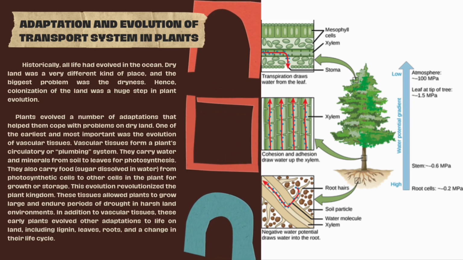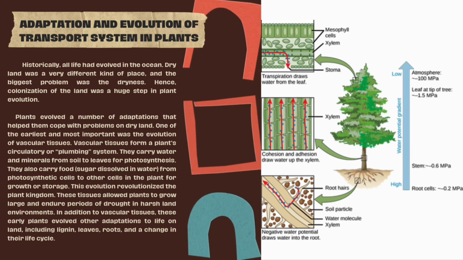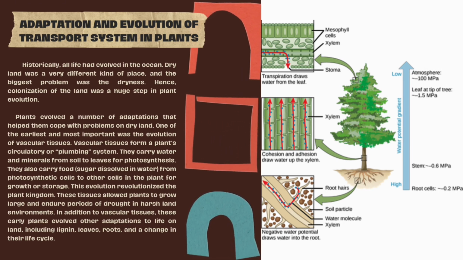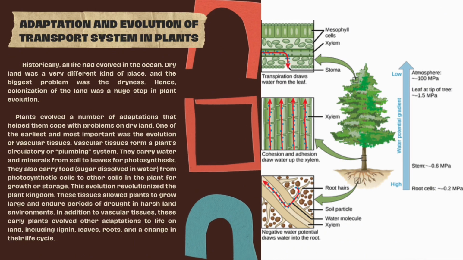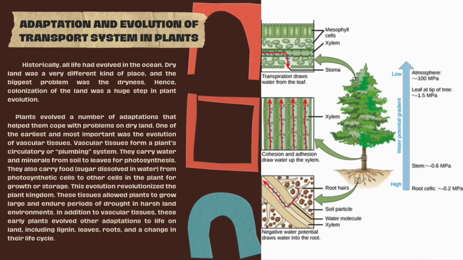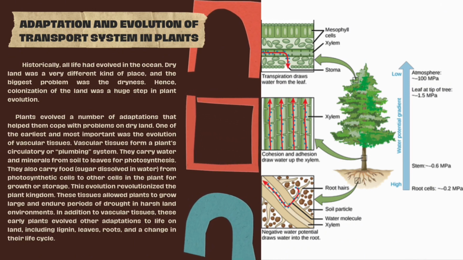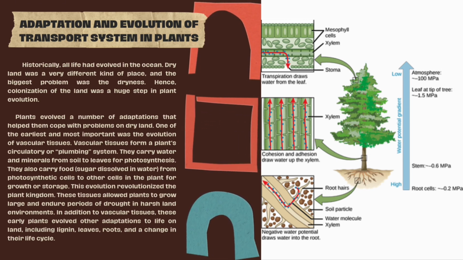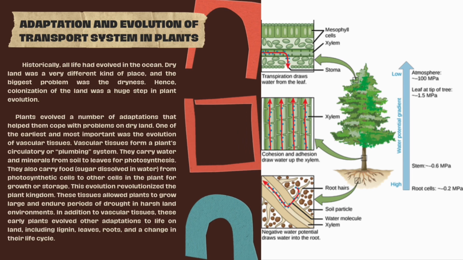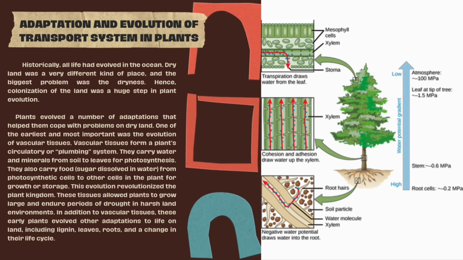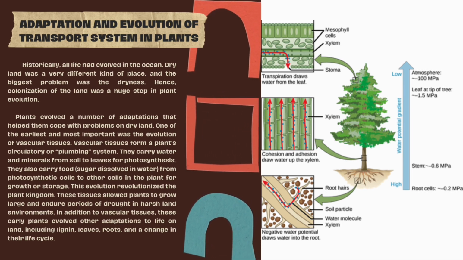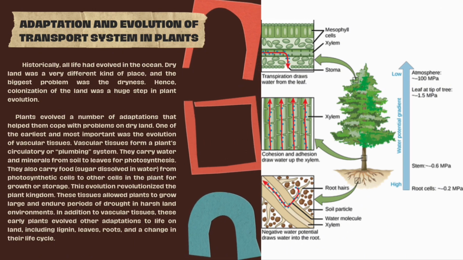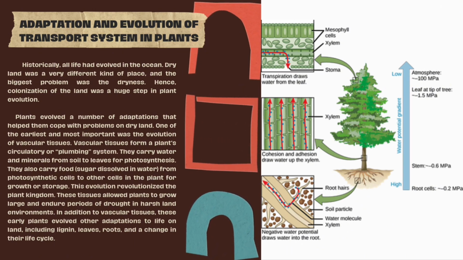Before, plants used plasmodesmata to connect the cytoplasm of adjacent cells. However, this system was not efficient for long-distance transportation of substances. With this, plants evolved a number of adaptations that helped them cope with these problems on dry land. One of the earliest and most important was the evolution of vascular tissues.